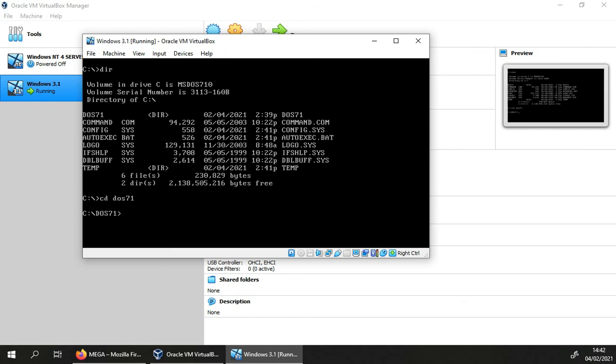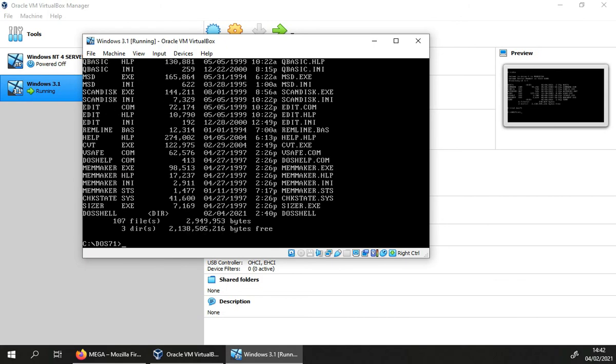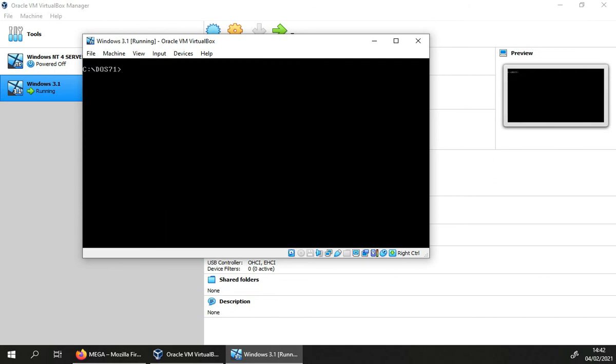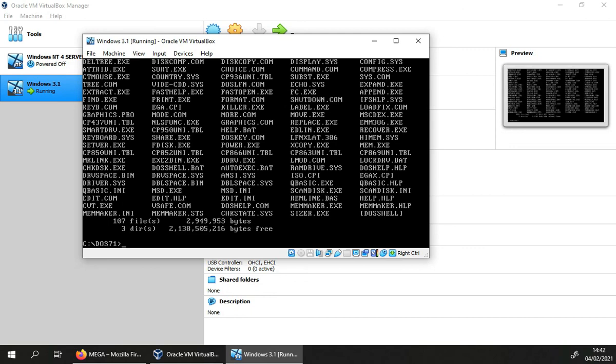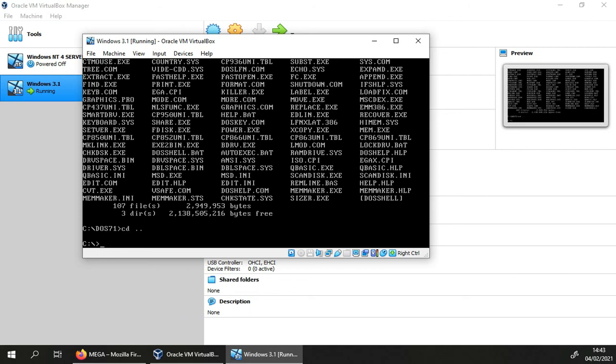If I press enter, there we go, it's navigated to the DOS71 folder, and if we type dir, it shows us everything that's in there. It's just a bunch of OS files, and then CLS to clear it. Another way to view files is to type dir/w, and that will view the files in a column layout instead of every single detail, so you can see everything. If you want to go back, you just do cd and then two dots, and it will take you back to the C drive.